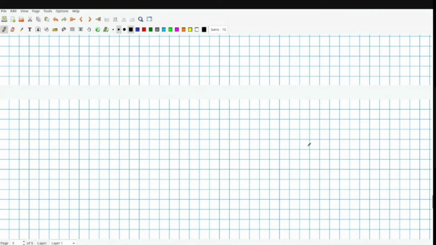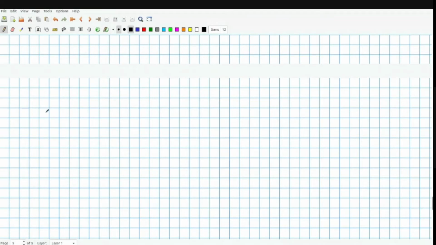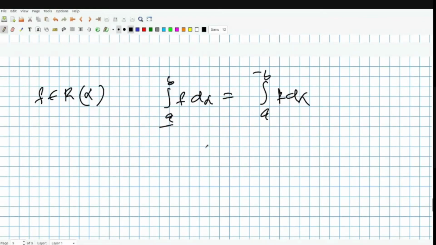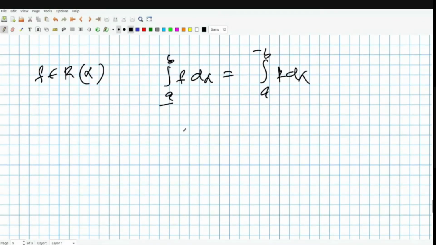Okay. Now, we had already said the definition of a Riemann integrable function. So we say f is in R alpha if we have the upper integral from a to b of f d alpha equal to the lower integral from a to b of f d alpha. So upper integral equal to lower integral. This is our definition. From this, a Cauchy criterion kind of thing we can derive. That is this theorem.